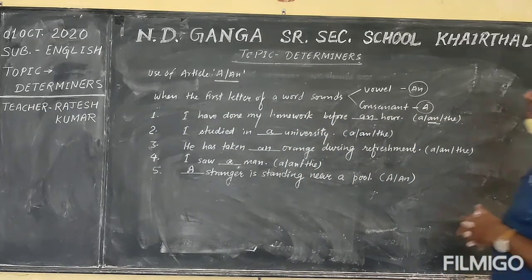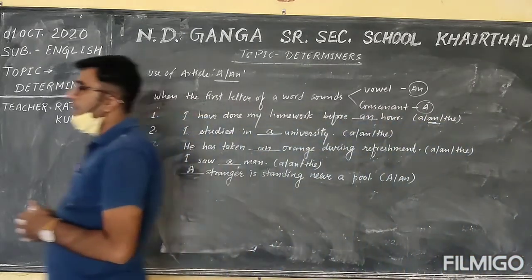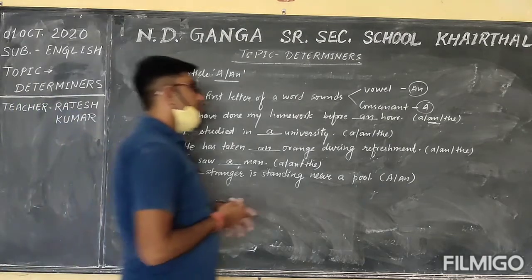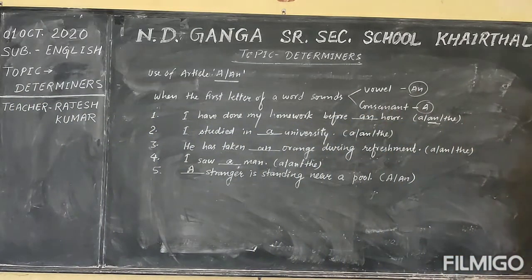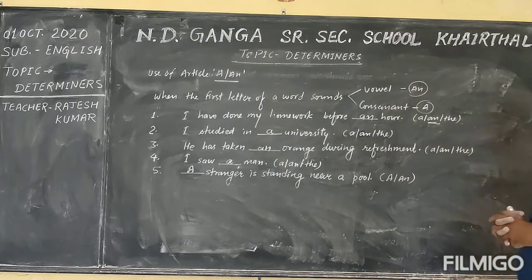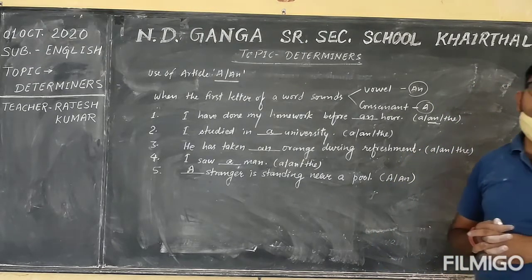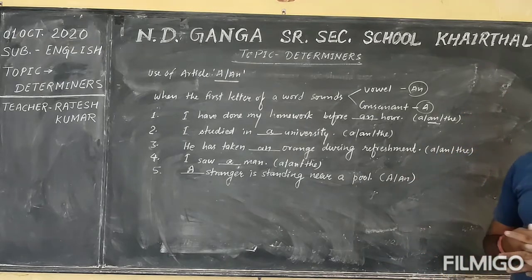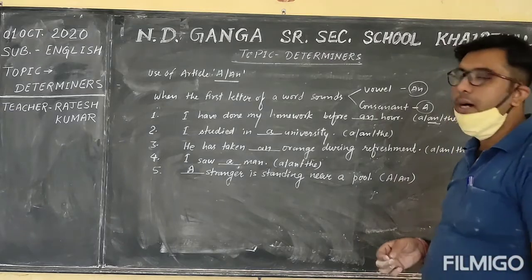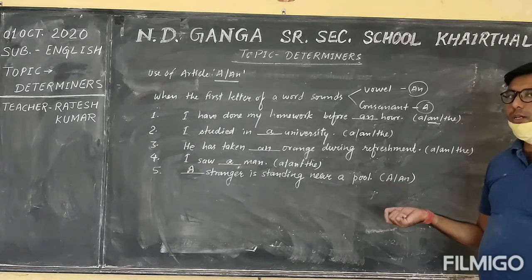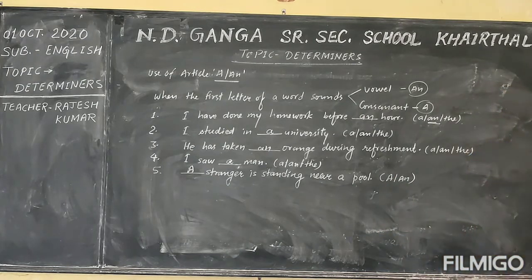How to use article a and the. Okay, in the second condition, we will learn the use of determiners, demonstrative determiners. These are this, that, these, and those. Okay students, so we learn the use of determiners: this, that, these, and those.